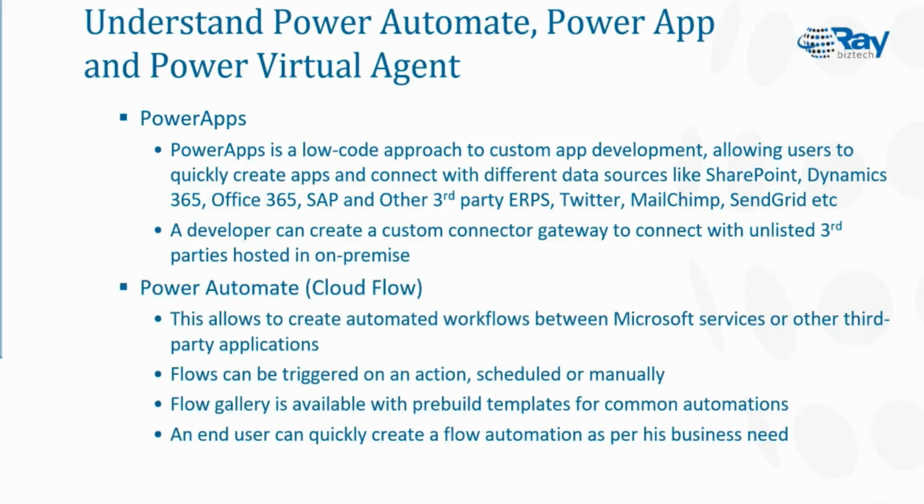And again, these Power Apps work with Power Automate. For background jobs and work, if you have a requirement to connect with a different system, run some jobs, or do automated data transfer from one system to another, you can schedule it daily. Or you can click somewhere and manually trigger and run the job. Everything you can achieve using Power Automate flows, and this is also low code. You are not writing any kind of custom code here. And one more advantage here: you can see there is a flow gallery available.